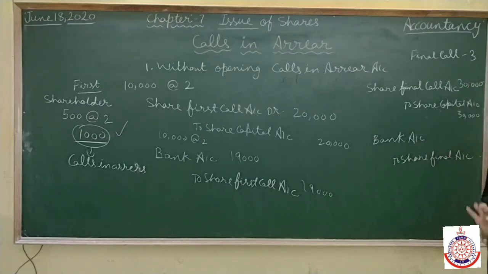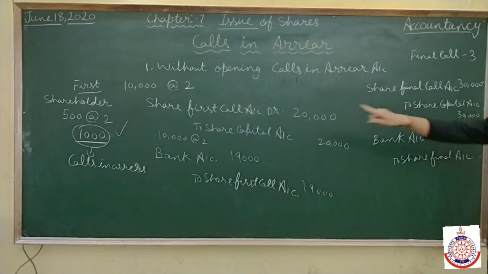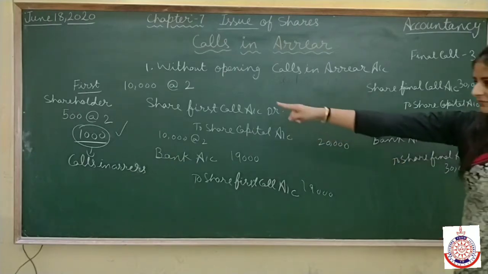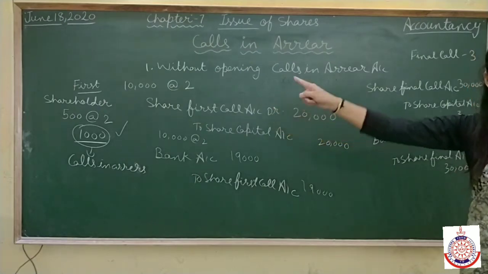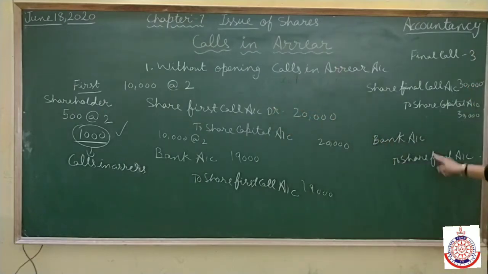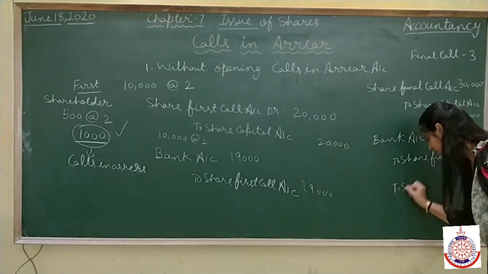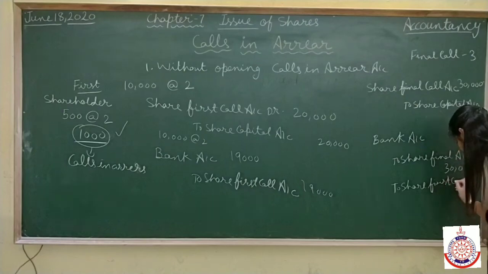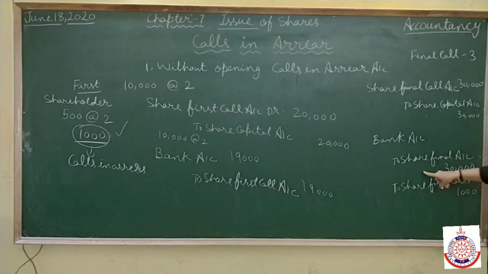Everyone is paying the complete 30,000, and that shareholder is also paying the final call. At the same time, the person is paying the first call of 500 shares at the rate of 2, so we write here to share first call account 1,000. It means in total, at the time of final call, we are receiving 31,000.